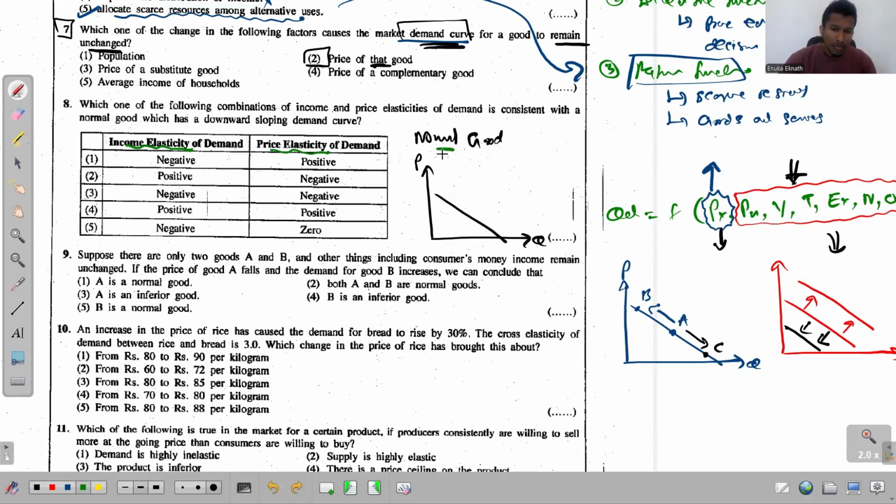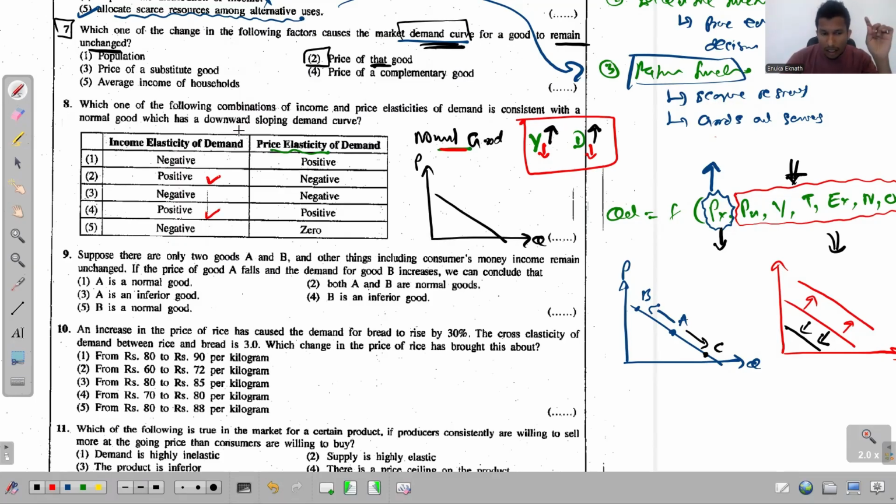Right. So if it's a normal good, it simply indicates that there is a positive relationship between consumers' income and the demand, right? Which means if income increases, the demand also increases. On the other side, if income decreases, the demand should decrease because it's a normal good, right? Then if you calculate this income elasticity of demand, since there's a positive relationship between these two variables, this income elasticity of demand will be positive. So one of these must be the answer.